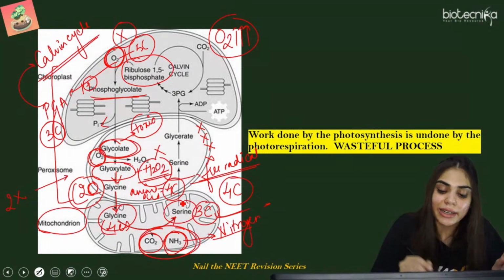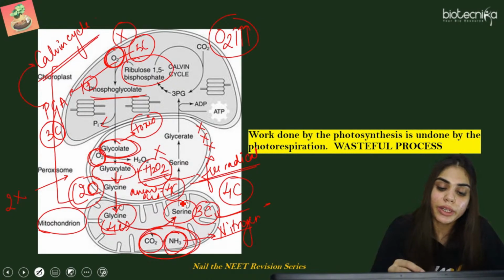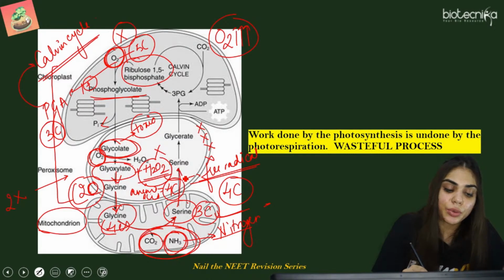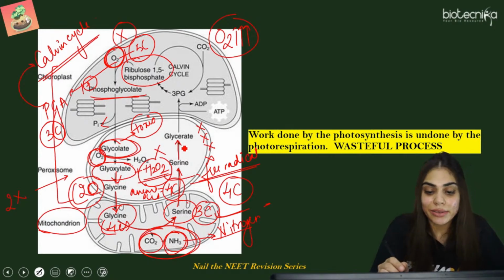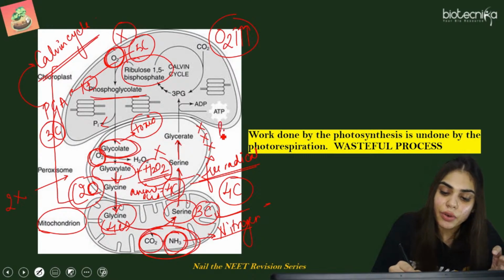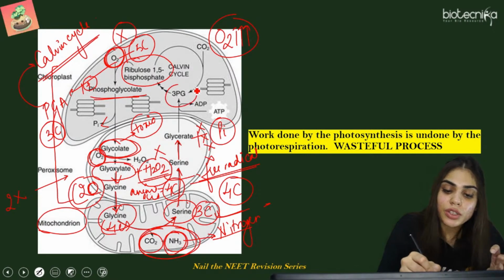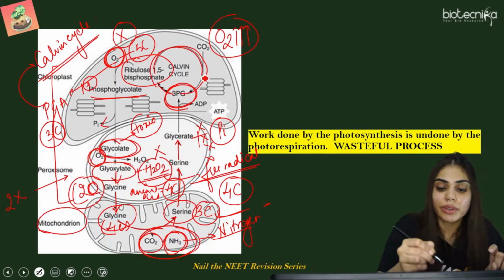Now this serine that is formed is a 3 carbon compound. It is transported back to peroxisome, where it is converted to glycerate, and accepting 1 molecule of inorganic phosphate, this glycerate is converted to phosphoglyceric acid, and this phosphoglyceric acid will then enter into the Calvin cycle.